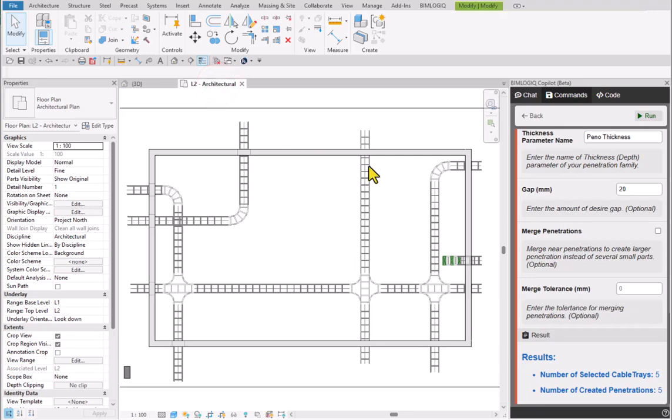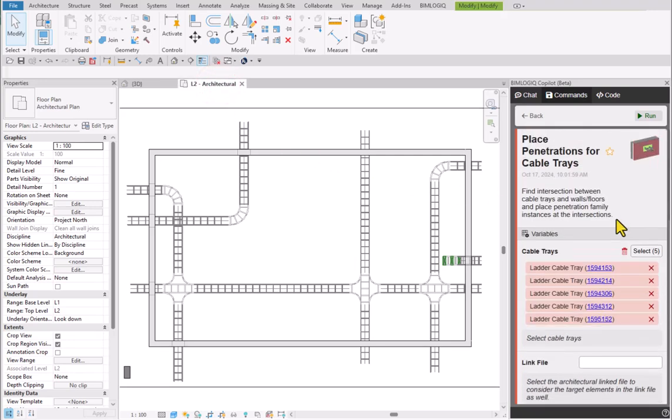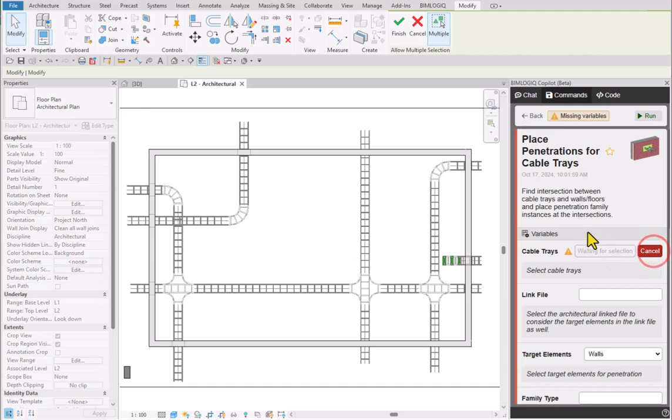Now let's try another example. Since we already know the procedure, let's speed things up.